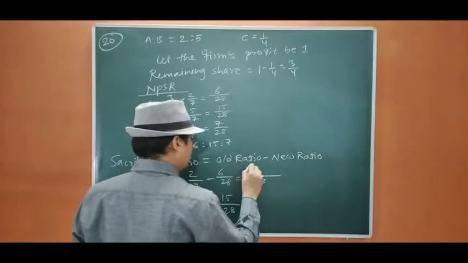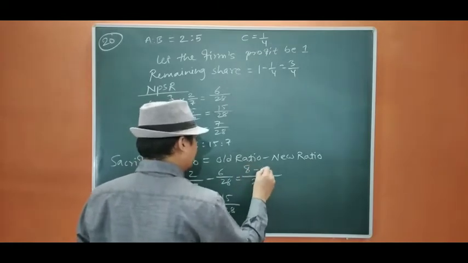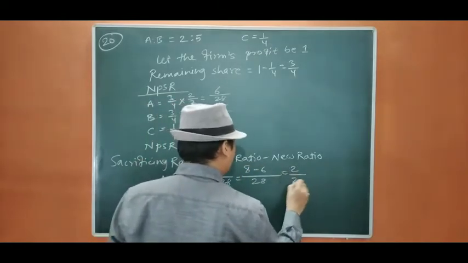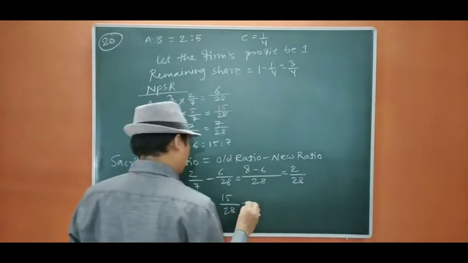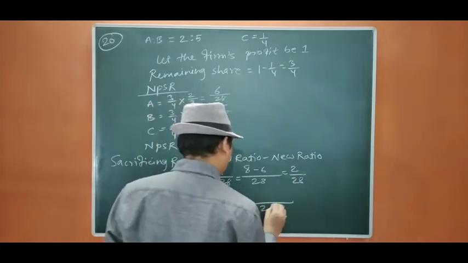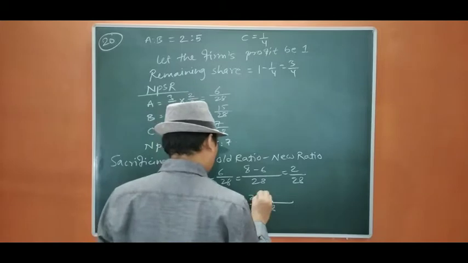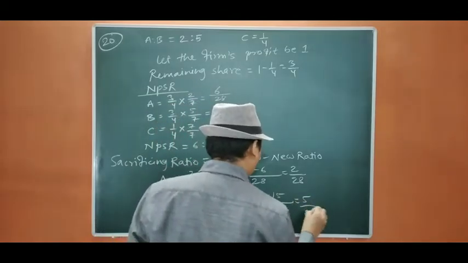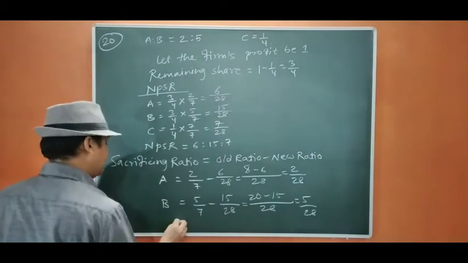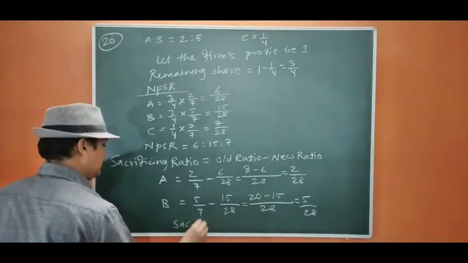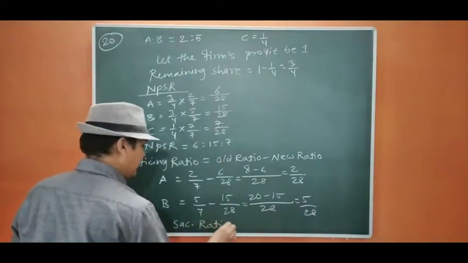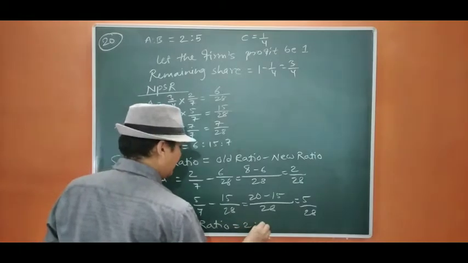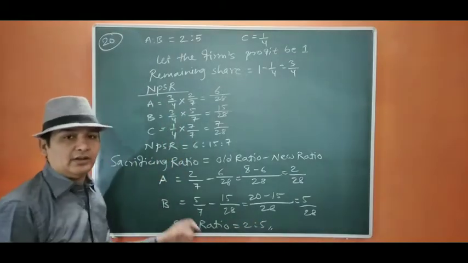7 4s are 28, 4 2s are 8, so 8 minus 6 by 28. For B, here it is going to be 28, 5 4s are 20, minus 15, so 5 by 28. If you see, the sacrificing ratio is the same. So sacrificing ratio equals 2:5. It is the same as the old ratio.